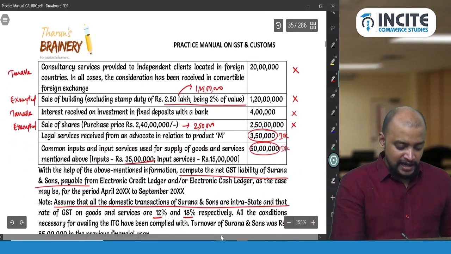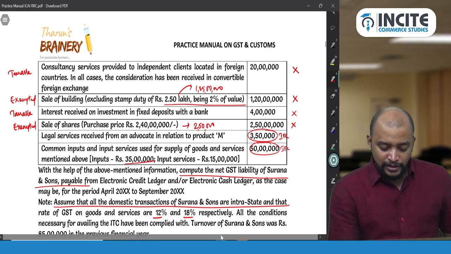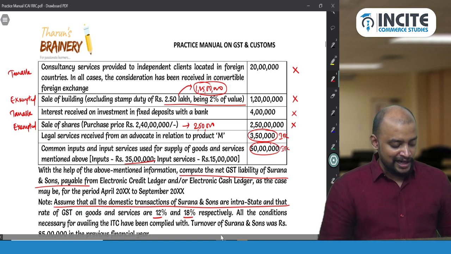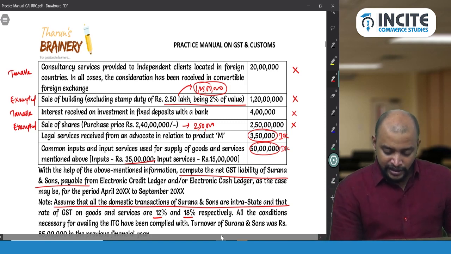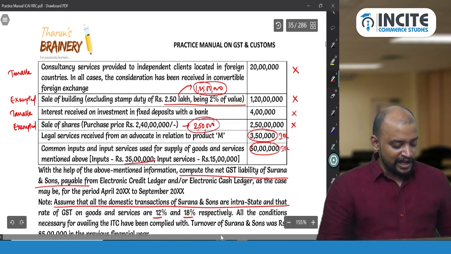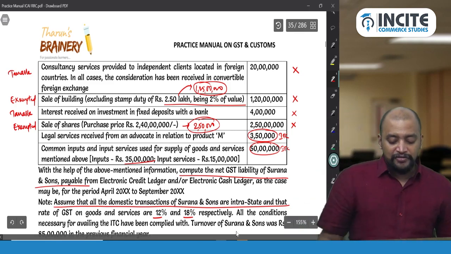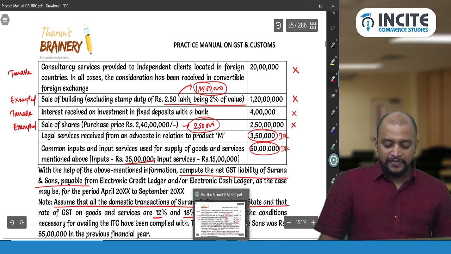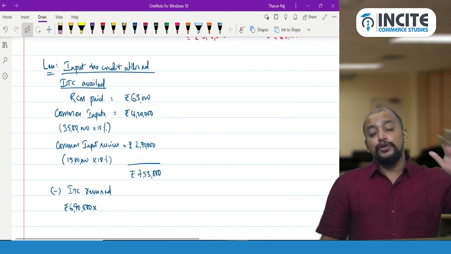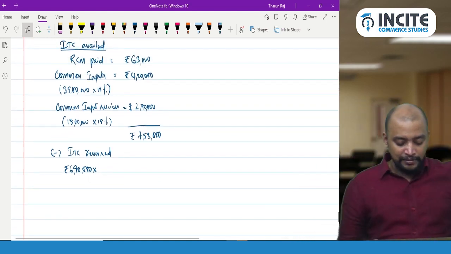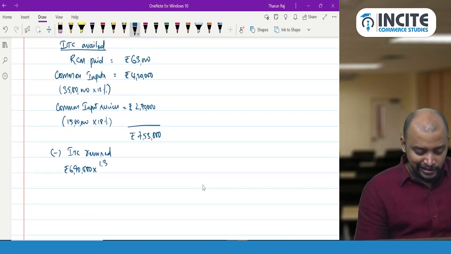Then here exempted. So of 1 crore 20 lakhs, only 1 crore 25 lakhs will be taken as exempted. So 1 crore 25 lakhs. Then what is exempted? 2,50,000 is exempted. So 1 crore 33 lakh 50,000 is the exempted turnover. So what is the exempted turnover? You would have done it in the working note, but I am just giving here exempted turnover 1 crore 33